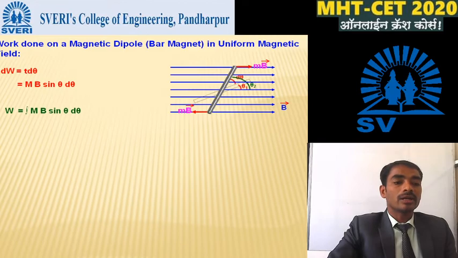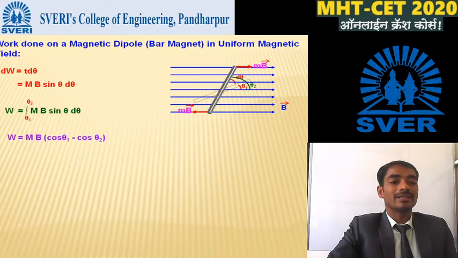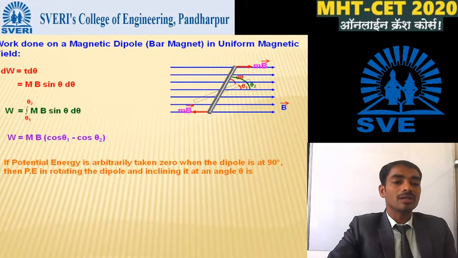So the work done W is the integration of mB sin theta d theta, varying from theta 1 to theta 2. So work done W is equal to mB times (cos theta 1 minus cos theta 2).